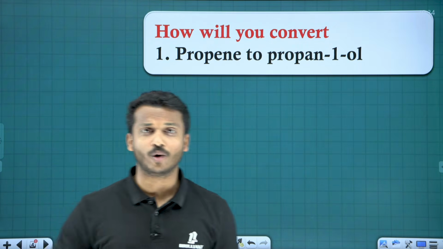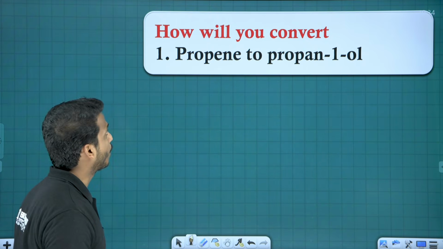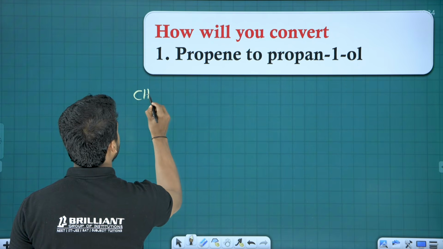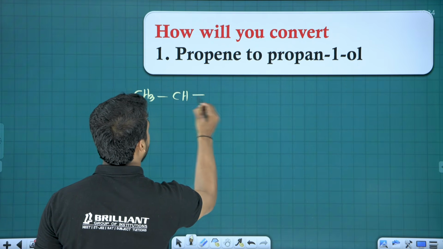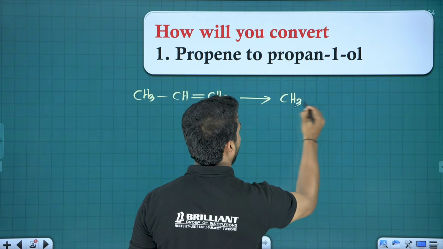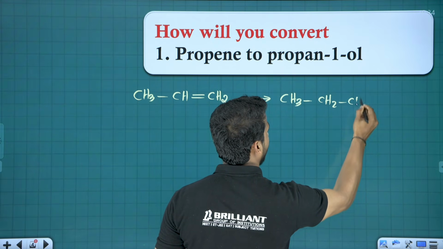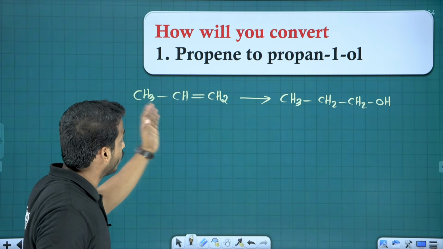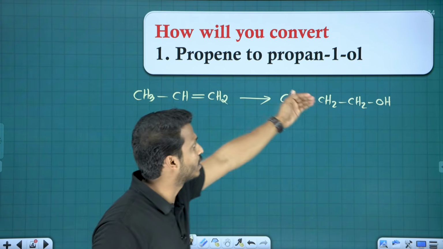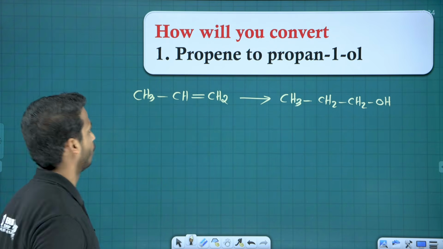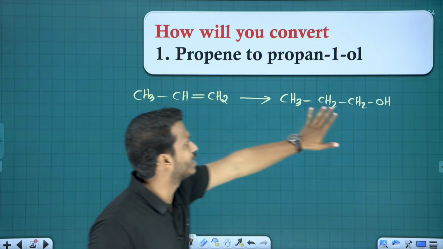How will you convert, what is the question, everyone? Propene to propanol. So let me write the compound first of all. What is propene? This is what we call propene, to propanol. So whenever you get a question, first you write what is the reactant and what is the product, and check what conversions are required. Here this is an alkene and this is an alcohol.